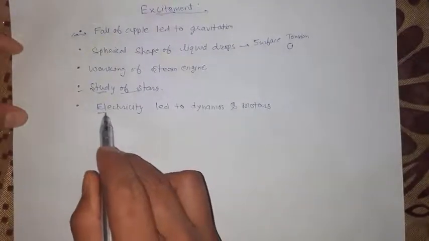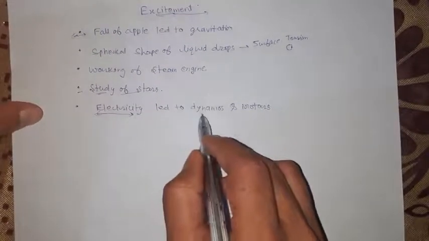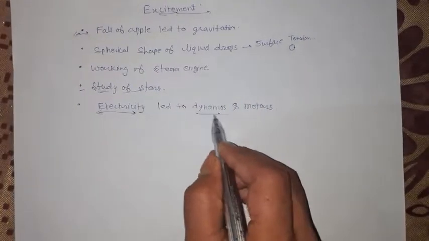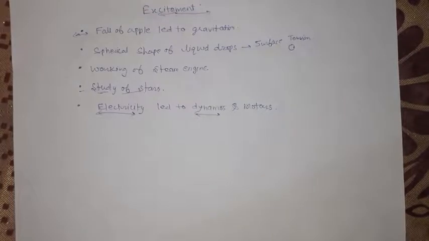Now we come to the study of electricity, and with its help, students, we come to know about the working of dynamos and motors. Dynamos mean generators, and motors convert electrical energy to mechanical. For example, the fan: its motor is converting electrical to mechanical.